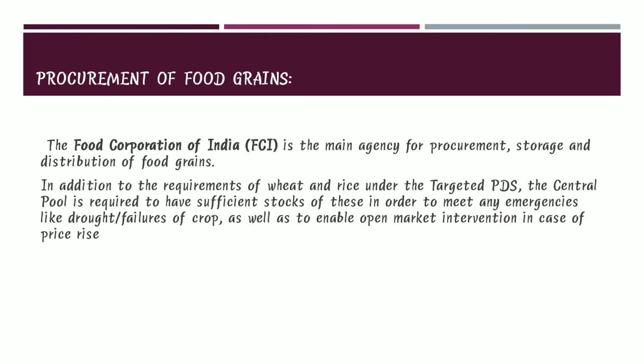Procurement of food grains. The Food Corporation of India is the main agency for the procurement, storage, and distribution of food grains. In addition to the requirements of wheat and rice under the targeted PDS, the central pool is required to have sufficient stocks of these in order to meet any emergencies like droughts or the failure of the crop, as well as to enable open market interventions in case of a price rise.